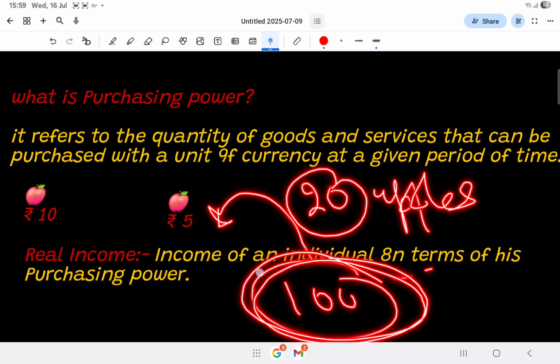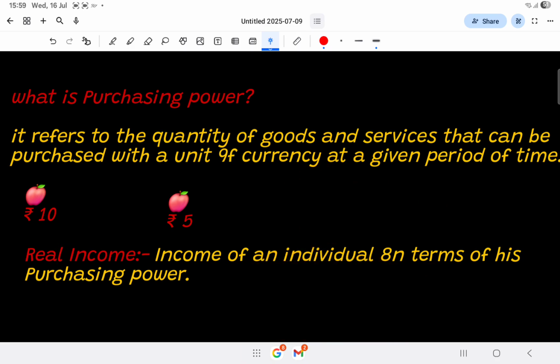Income remains same, but his real income rises, because real income is always in terms of purchasing power. At initial level his purchasing power was only to buy 10 apples, but now his purchasing power has increased and he is able to buy 20 apples with the given level of income.